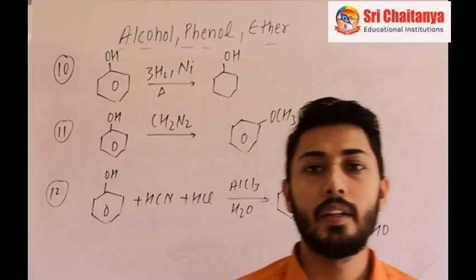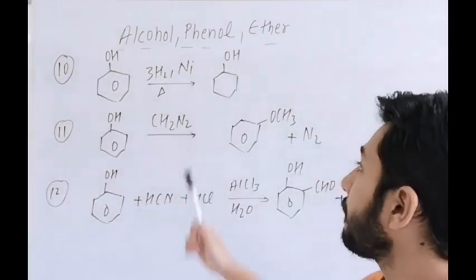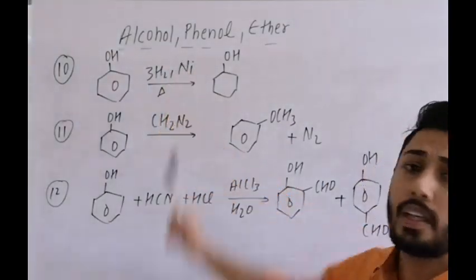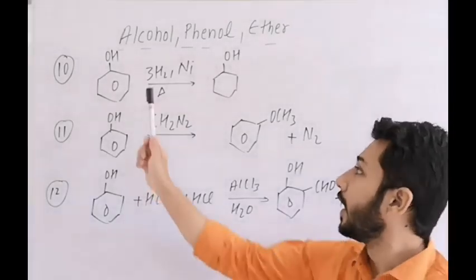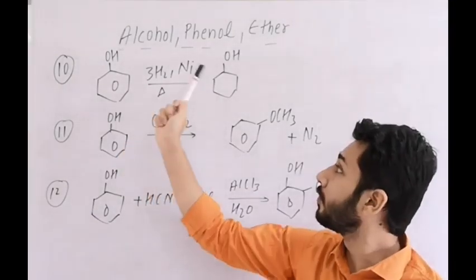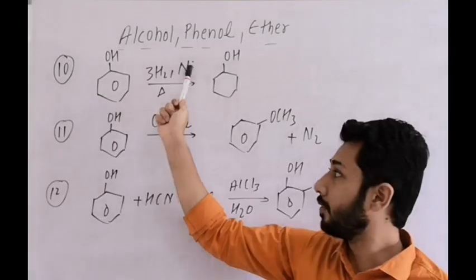Next reaction is catalytic reduction of phenol. We take H2 and nickel, heating is done around 150 degrees Celsius. It results in the formation of cyclohexanol.